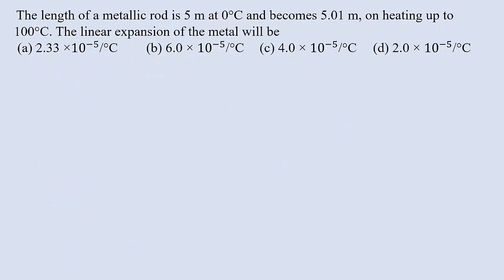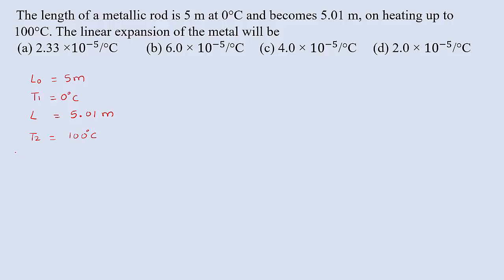The length of metallic rod is 5 meter at 0 degrees Celsius and becomes 5.01 meter on heating up to 100 degrees Celsius. Then linear expansion of the metal will be. See here, initial length of the metallic rod, let us take it as L0, 5 meter. Its initial temperature, let us take it as T1, 0 degrees Celsius. Then its length increases to, let us take final length as L, it is given 5.01 meter. And then it is heated up to final temperature 100 degrees Celsius.